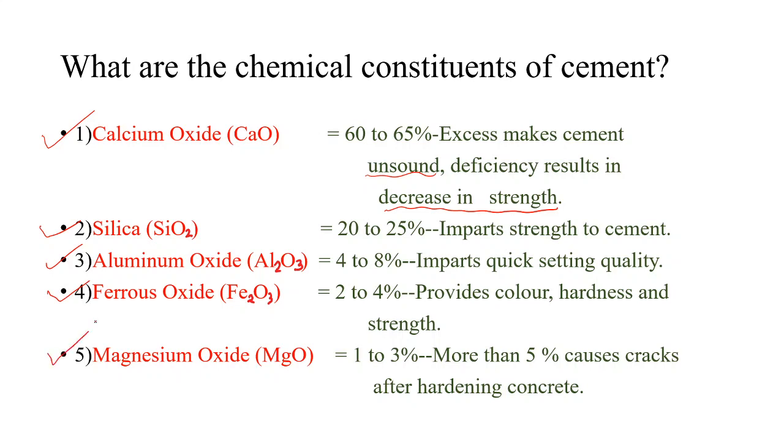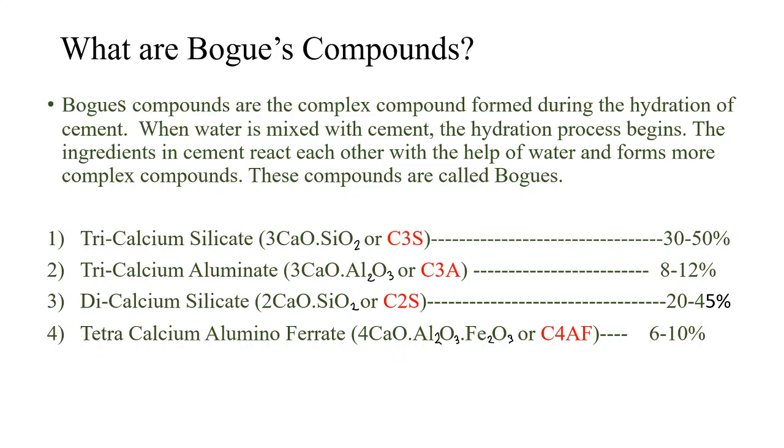Magnesium oxide, MgO, it is 1 to 3%. More than 5% of MgO causes cracks after the hardening process. Then Bogue's compounds. Bogue's compounds are the complex compounds formed during the hydration of cement. When water is mixed with cement, the hydration process begins. It is an exothermic reaction. Heat is evolved.